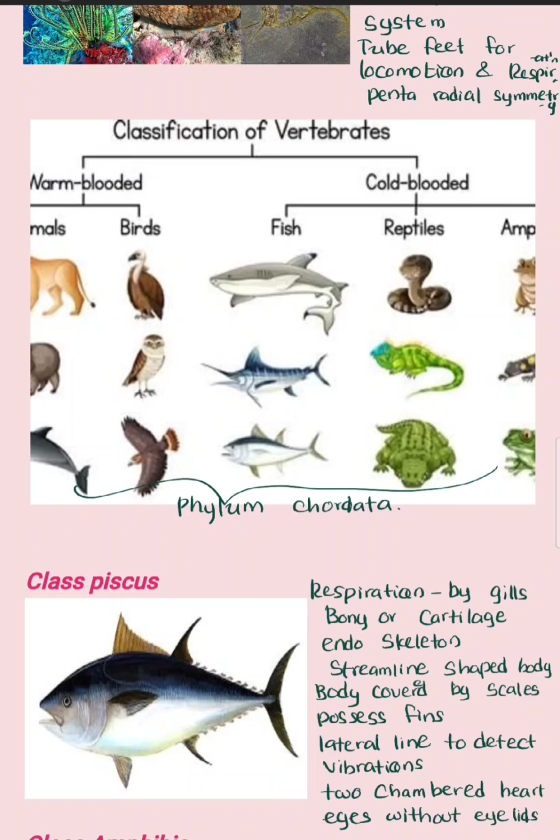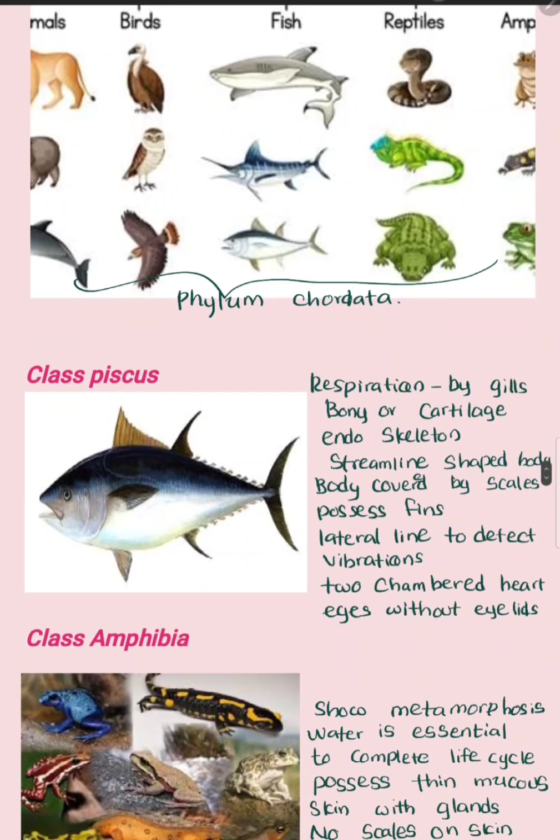These 5 classes can be categorized according to the variation of their body temperature. They are warm-blooded animals and cold-blooded animals. As you can see in the figure, the cold-blooded ones are fish, reptiles and amphibians. The warm-blooded ones are mammals and birds. That means they have a constant body temperature. The cold-blooded animals have a body temperature which can vary according to the temperature of the environment. Let's move to the first class.